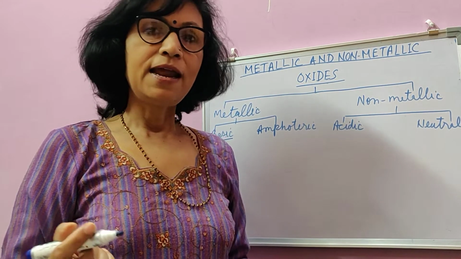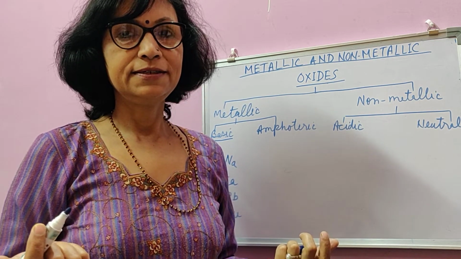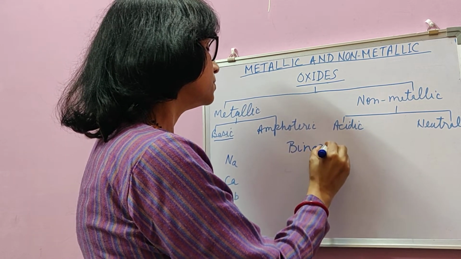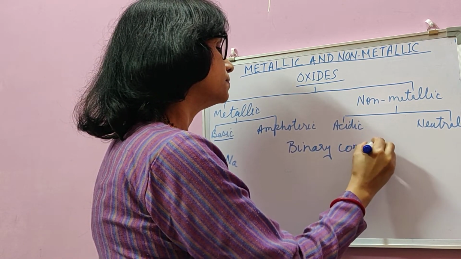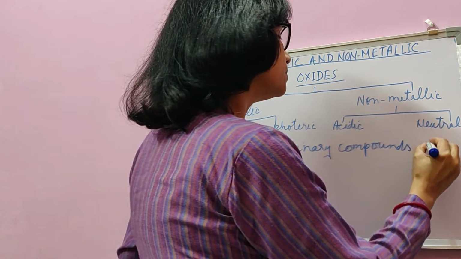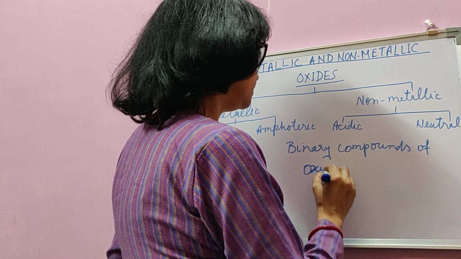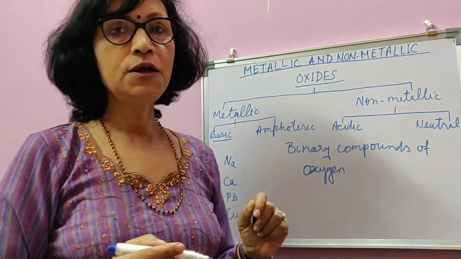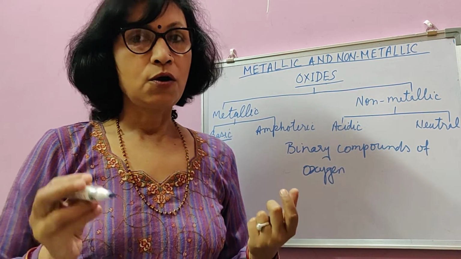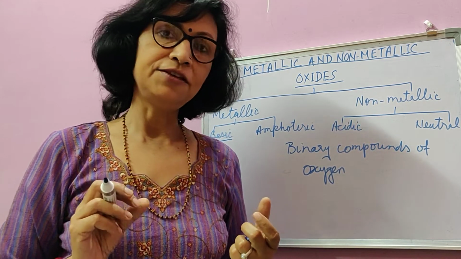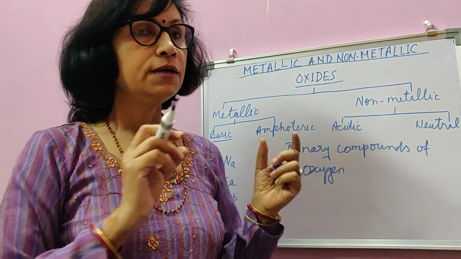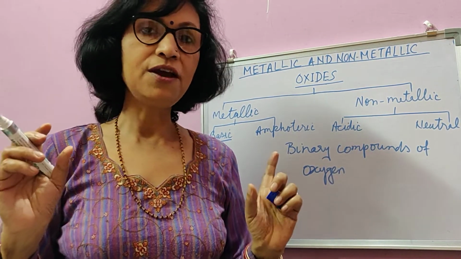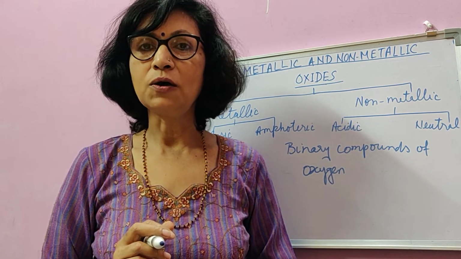Dear students, let's study about oxides. Oxides are binary compounds of oxygen. We can define oxides as binary compounds of oxygen, or as a compound of two elements out of which one is essentially oxygen. One of the elements may be either a metal or a non-metal, but the other one is essentially oxygen, then the compound is said to be an oxide.